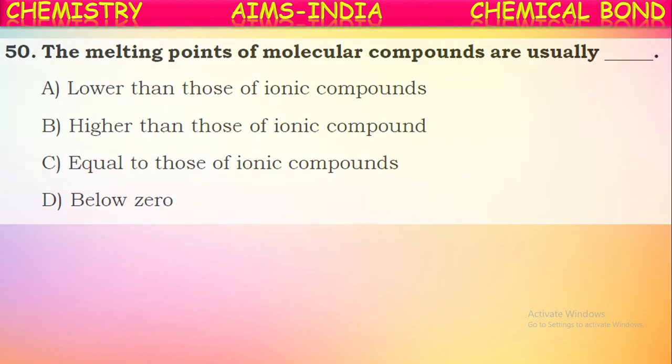Okay. Next, the melting points of molecular compounds are usually... Molecular compounds means covalent compounds, which are formed by sharing of electrons. For these, melting and boiling points will be lower because there will be weak forces of attraction between the molecules. They are lower than that of ionic compounds.